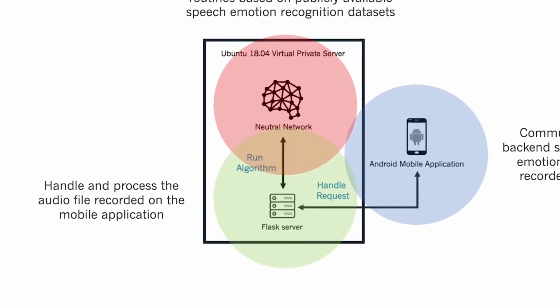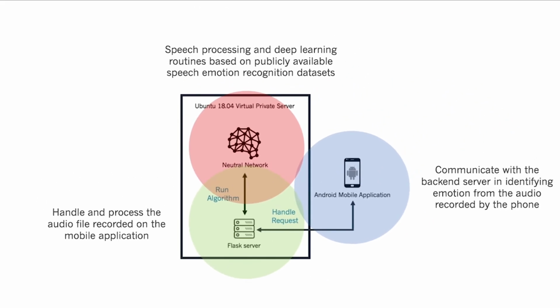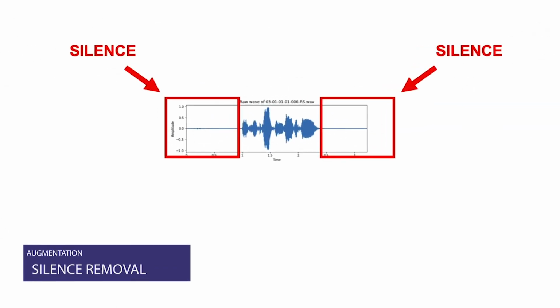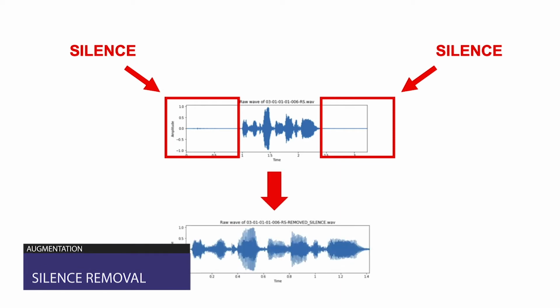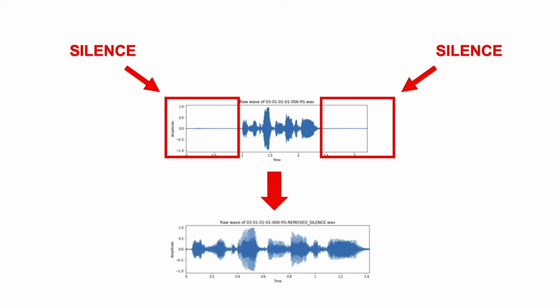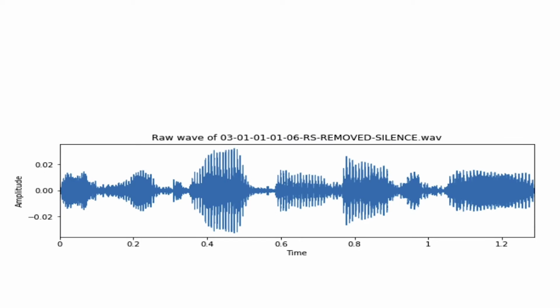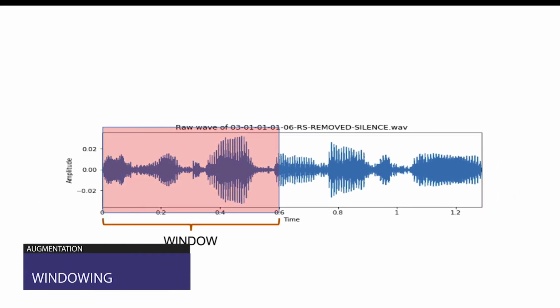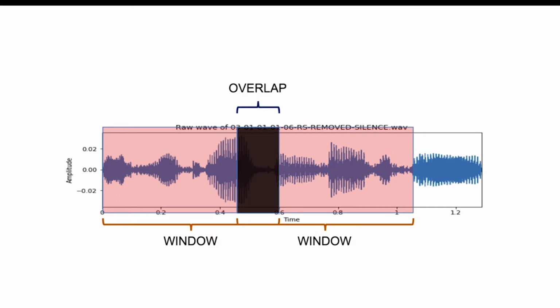To train the deep learning model, the project experimented with various augmentation methods. In this video, I'll be sharing two of them. The first is the removal of silence in the audio file, as silence does not carry emotion and hence should not be analyzed. The second is windowing, where each audio file is split into smaller segments with overlap between any two frames. Analysis of emotion is then performed on the smaller segments.